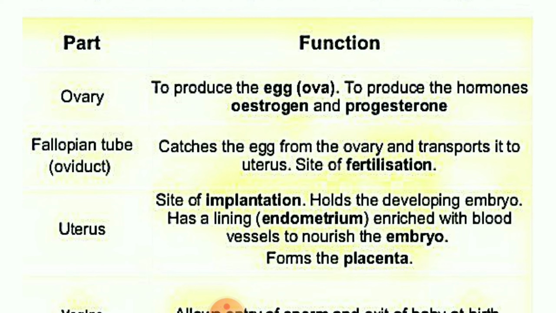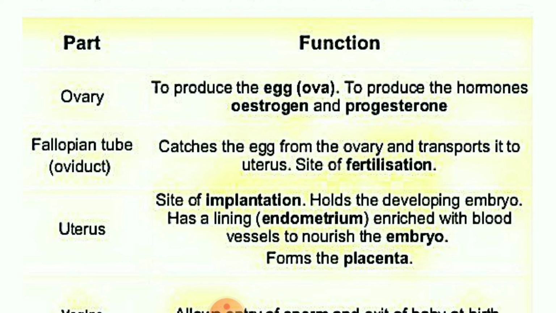It will be stabilized. The fallopian tube is the place where the egg catches the particular sperm, and there only the fertilization is going to take place. The uterus is that place, I said endometrial layer. So that place is highly rich in blood, and it is the place where the implantation of the embryo is going to take place, and it will nourish the embryo for further development. Later it will form the placenta.